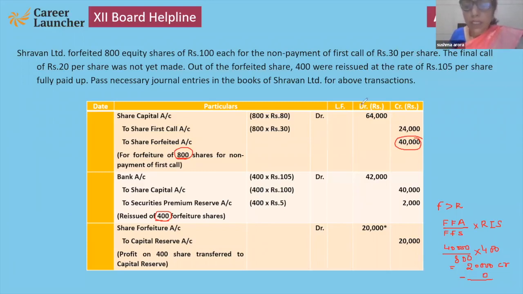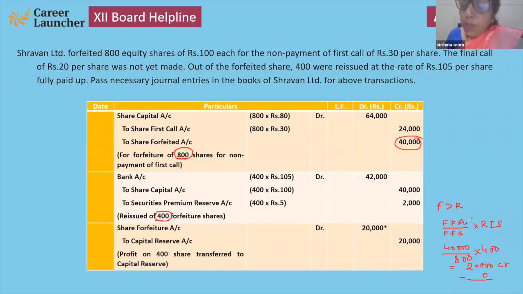Yes, children, let me know your doubt here. Bolo bachchon, samajh gaya? See, this is a little bit difficult concept in which forfeiture is more than reissued shares. So what to do?